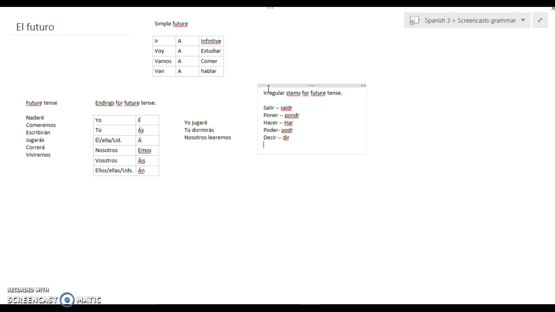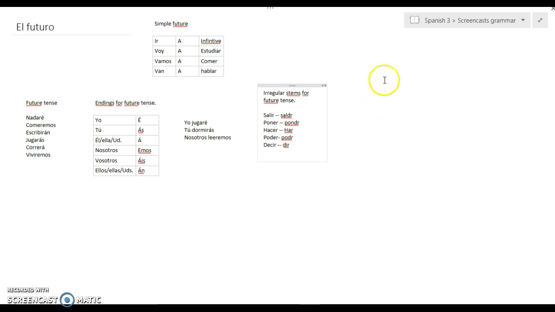So go back through those, make sure that you're practicing on memorize, and make sure that you've got all 10, 12 irregular verb tense conjugations on there that you can just go ahead and throw the new ending on. So it'd be saldré, saldrás, saldrá, saldremos, pondré, pondrás, pondremos, pondréis, etc. Easy conjugation, easy tense to remember. That's why I'm not going to spend too much time on this one.